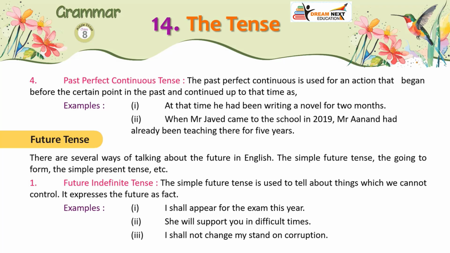Future tense. There are several ways of talking about the future in English. The simple future tense, the going to form, the simple present tense, etc. 1. Future indefinite tense. The simple future tense is used to tell about things which we cannot control. It expresses the future as fact. Examples: 1. I shall appear for the exam this year. 2. She will support you in difficult times. 3. I shall not change my stand on corruption.